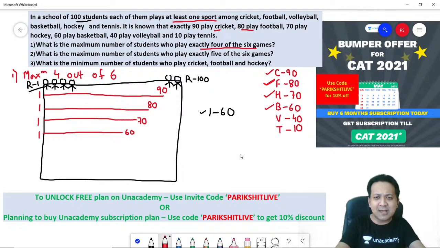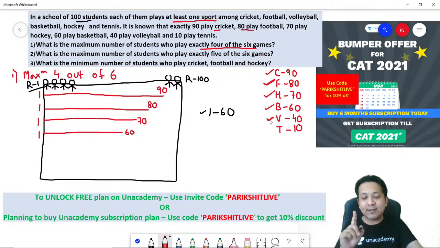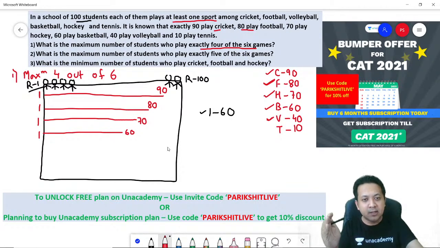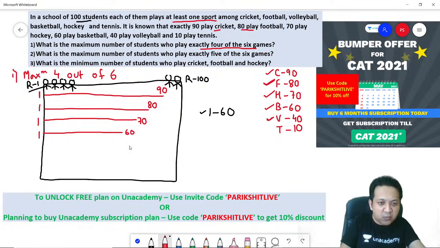Next, what's the next game? Volleyball. I need 40 students to play volleyball. But remember, you are not touching 1 to 60. Why? They're already playing 4 games. So which students will you touch? Remember, 40 students you need. So can I say it can be roll number 61 to 100? Because for volleyball, you need 40 students. So where will this come from? 61 to 100. Roll number 61 to 100 is now playing volleyball.